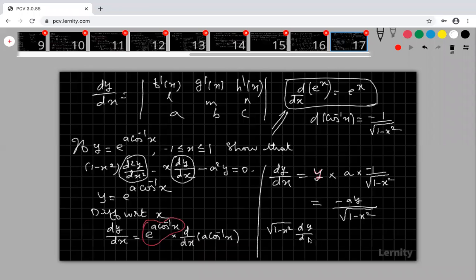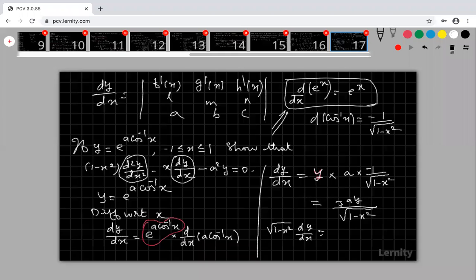Because if you differentiate both the sides again, the left hand side is d square y by dx square, but on the right hand side I would have to apply the u by v formula, the quotient rule. But if I bring this root over 1 minus x square to the left, I need to apply only the uv formula, the product rule.